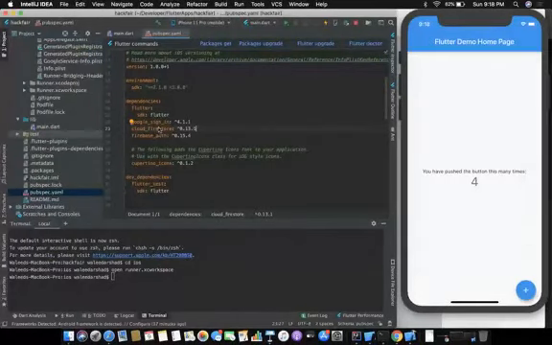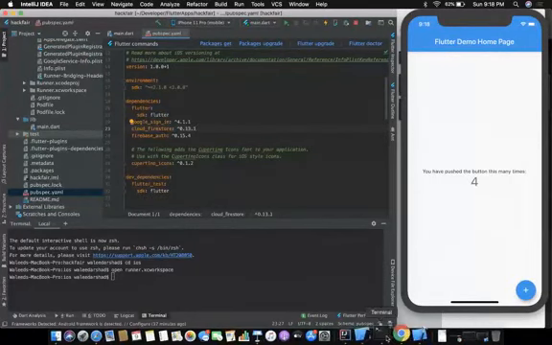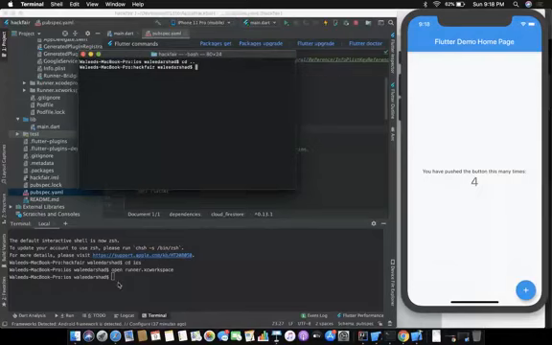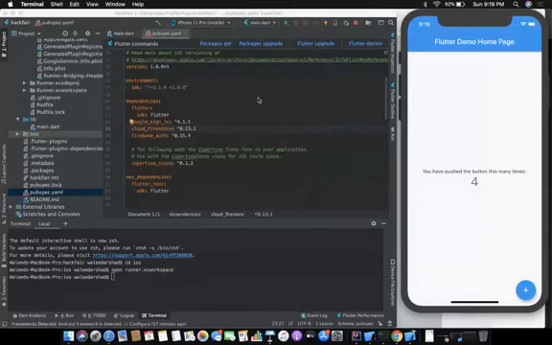As soon as we add these, we need to run packages get, and you can run it from the terminal as well. You just need to go to your root project and run flutter pub get. When you run flutter pub get, all of these will be downloaded and integrated in your application.